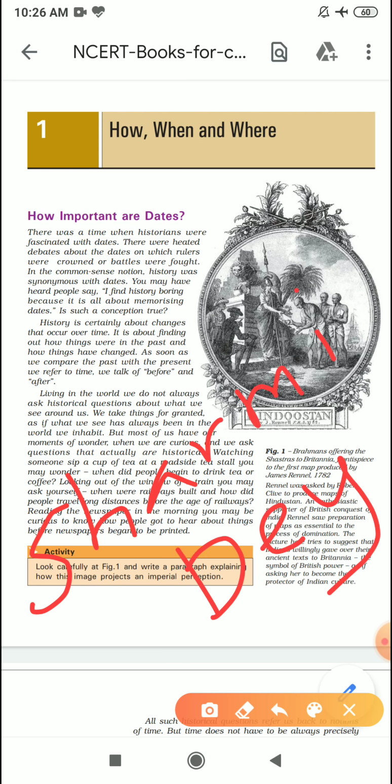I just love writing my name with the lines of history. It gives me a sense of attachment towards the subject which I love the most. And also I was testing the brush which is shown in this app, whether it works or not.